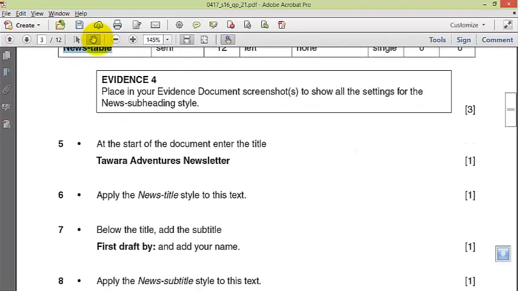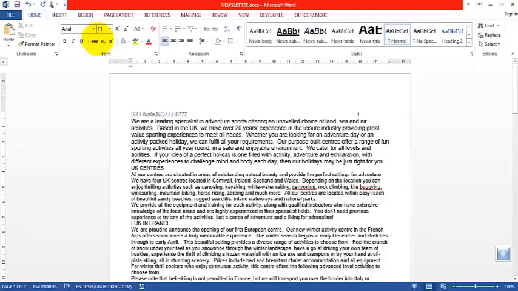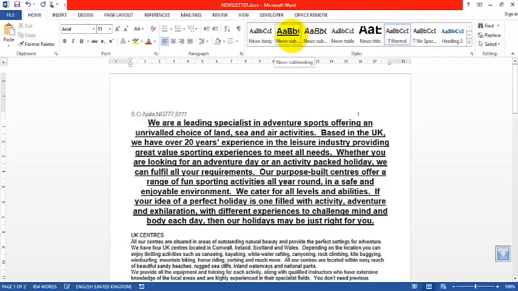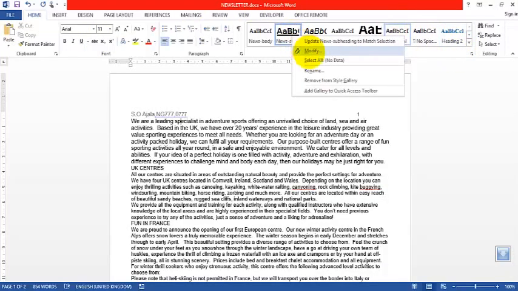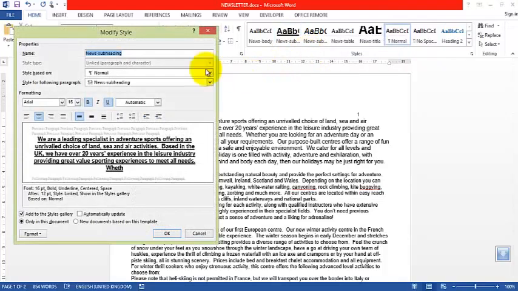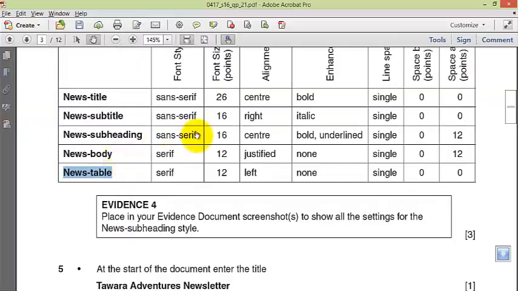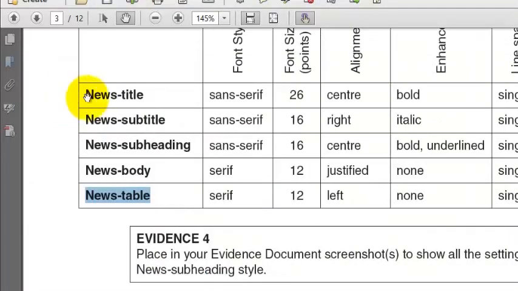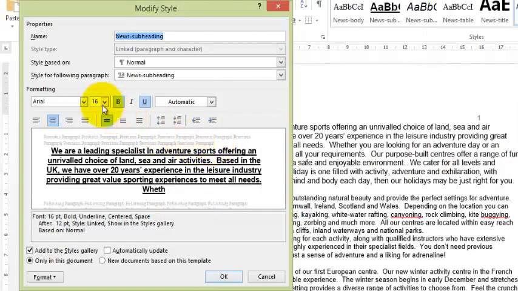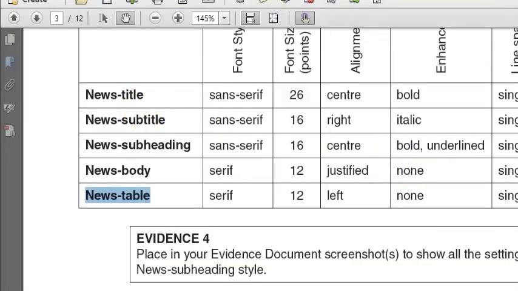Okay, evidence 4. Place in your evidence document a screenshot to show all the settings for the news subheading style. So I'll look for news subheading. Oh, great! This is it. I go to modify, so I can see everything. News subheading. Let me ensure that it's sans serif Arial. That's correct. 16, center, bold, underlined. Single, 0, 12.